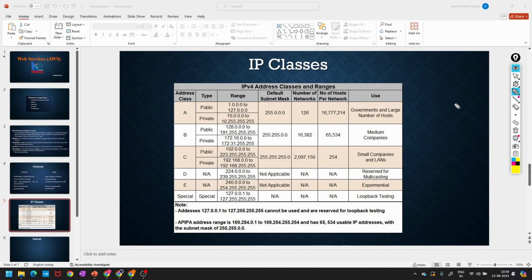For example, 0.0.0.0, so this is one IP. Next, what is the next IP, Yashwant? 0.0.0.1. What is the next IP? 0.0.0.2, right? Like that you can go 3, 4, 5, 6, 7 and so on up to